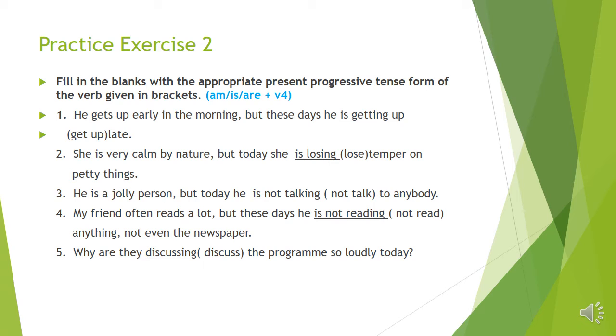Practice exercise 2. Fill in the blanks with the appropriate present progressive tense form of the word given in brackets. Children, present progressive tense means am or is or are plus V4. V4 means present participle. He gets up early in the morning. But these days he dash up late. So children, here the subject is he.